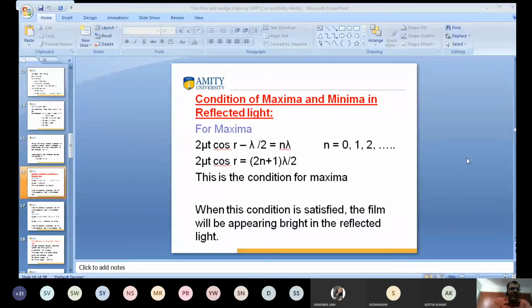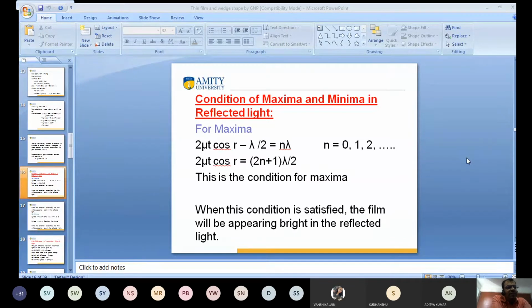You know this from when we talked about the condition of interference. It is very important at what condition we get the maximum intensity and at what condition we get the minimum intensity. Always keep in mind, when the path difference is an even multiple of half wavelength, 2n into lambda by 2, the 2 cancels out, giving n lambda.